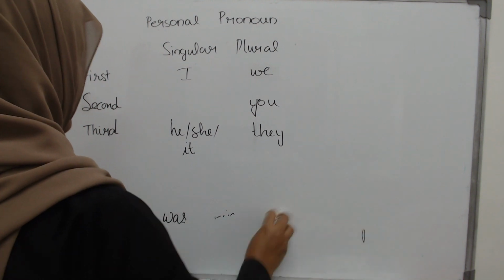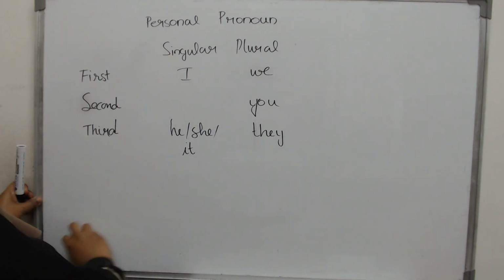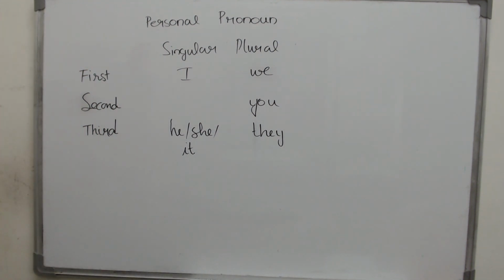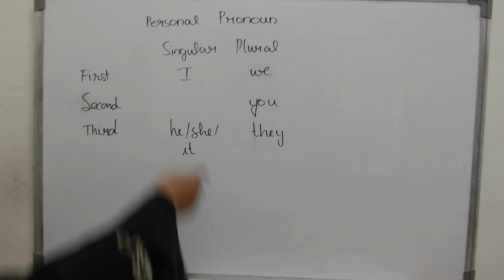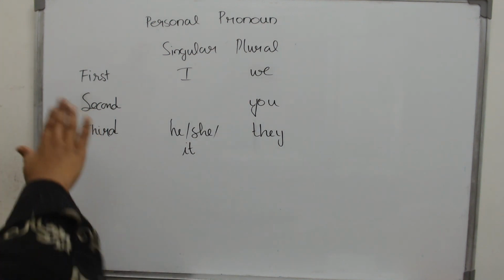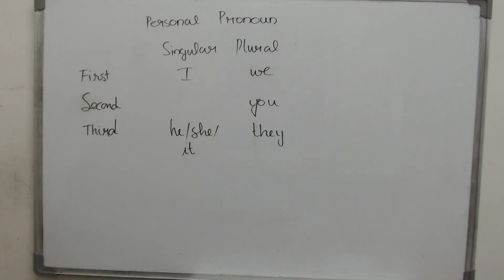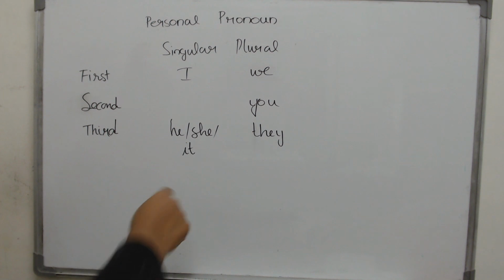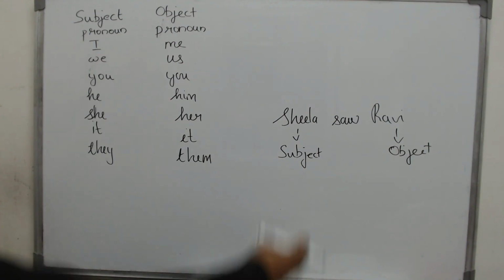Then what is the last set that you see? The third person, which is not me, the speaker, which is not you, the listener. It is a third person. Singular will be he, she, it. Plural will be they. Now you have seen the 7 personal pronouns. Now we will go on to the 4 different forms that each one will take when they change their role in a sentence. Now look at this sentence.